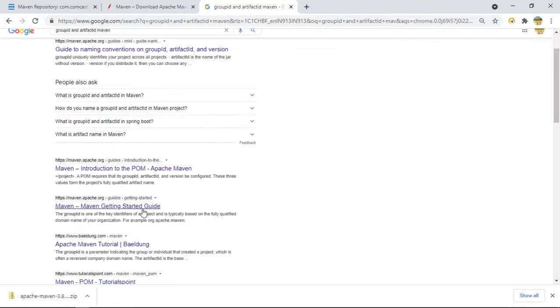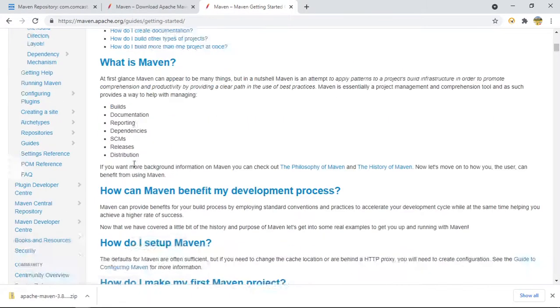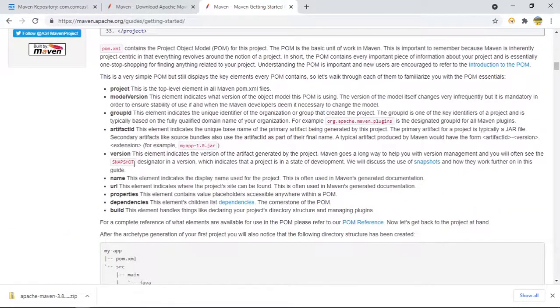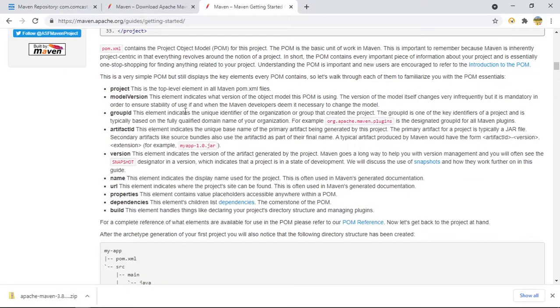If you come to the official website, you can see what they have defined. So I think this is there. You can see group ID is the element's unique identifier of the organization, right?